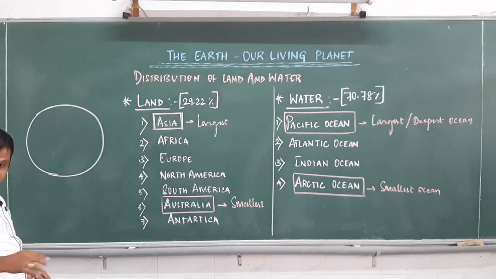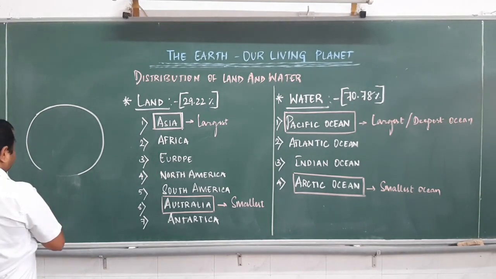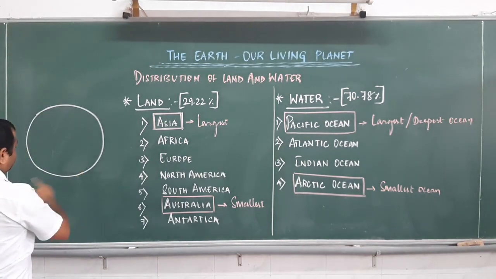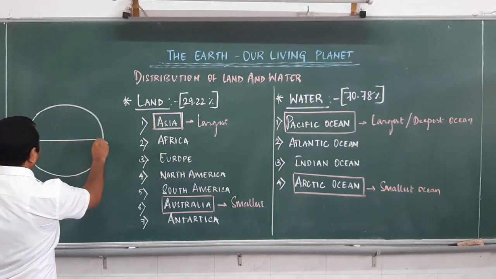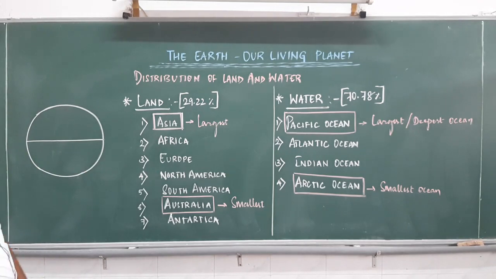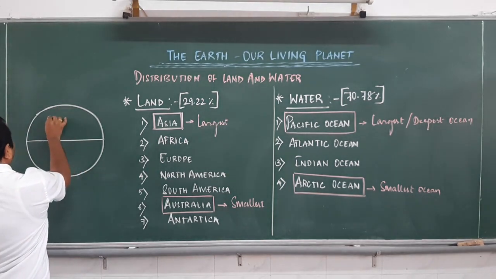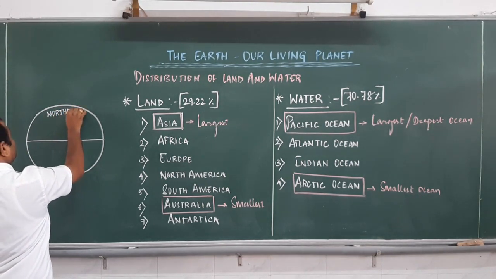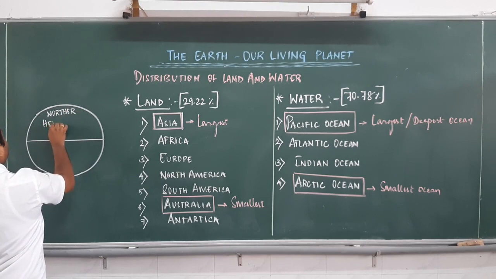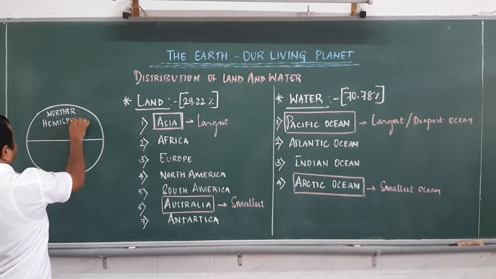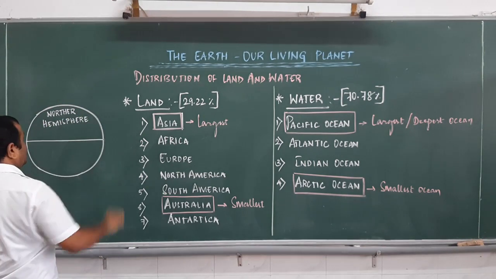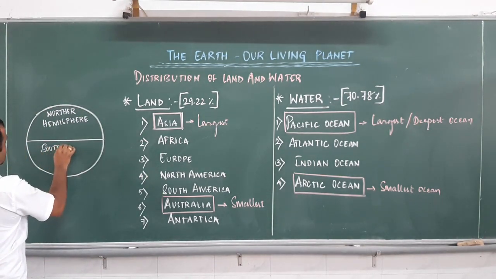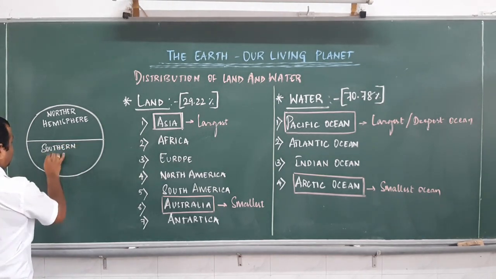This is the shape of the earth, the geoid shape of the earth. Coming to this, earth divides into 2 equal halves. One is this, we call it the northern hemisphere. This is the southern hemisphere.